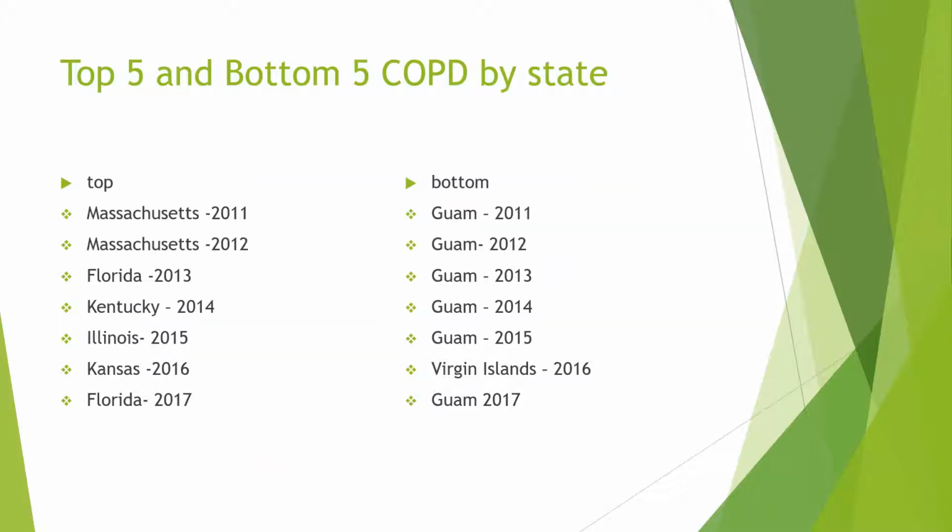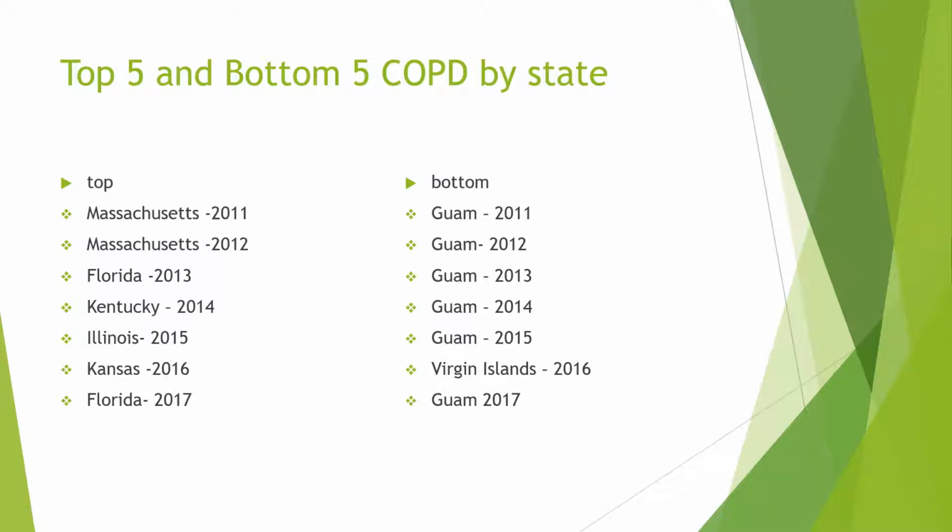This next slide, I included the top 5 and the bottom 5 COPD by state. So in this slide, I'm just mentioning the top 5 and the bottom 5, but I'm not including the plot and the actual numbers that were shown on the plot.